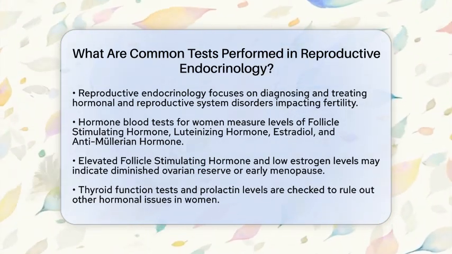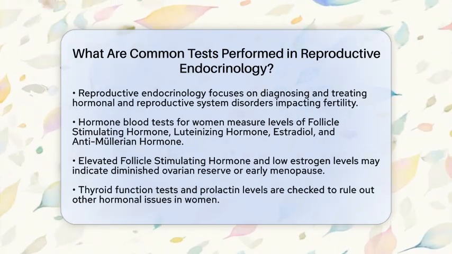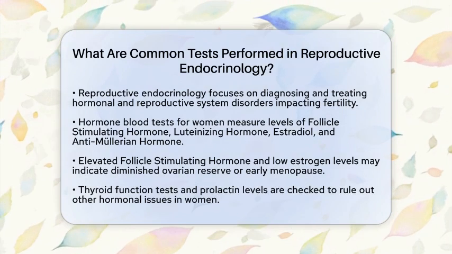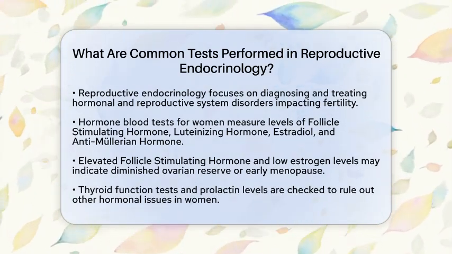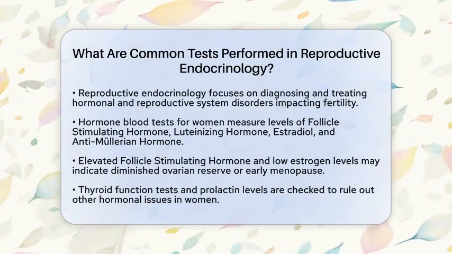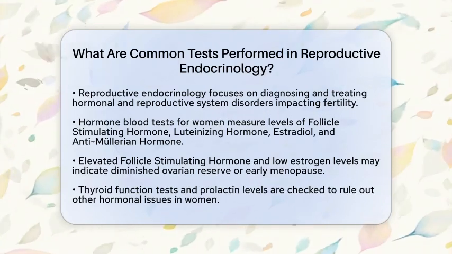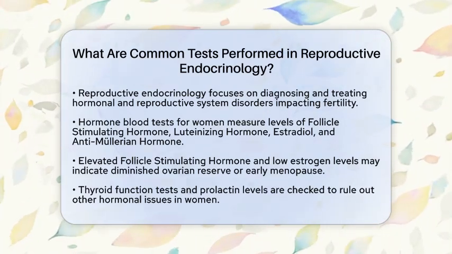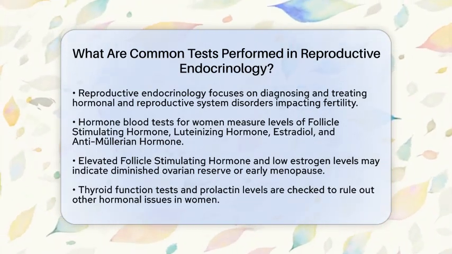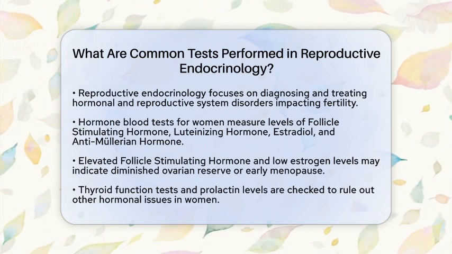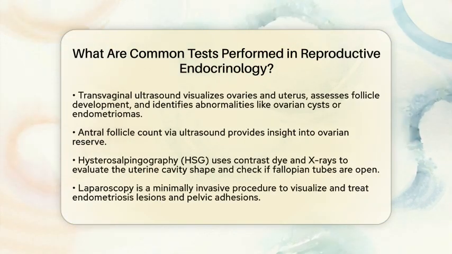For women, hormone blood tests are fundamental. They measure levels of follicle-stimulating hormone, luteinizing hormone, estradiol, and anti-Mullerian hormone. These measurements help assess ovarian function and reserve. Elevated follicle-stimulating hormone and low estrogen levels may indicate diminished ovarian reserve or early menopause, which are important in managing fertility and conditions like endometriosis. Thyroid function tests and prolactin levels might also be checked to rule out other hormonal issues.